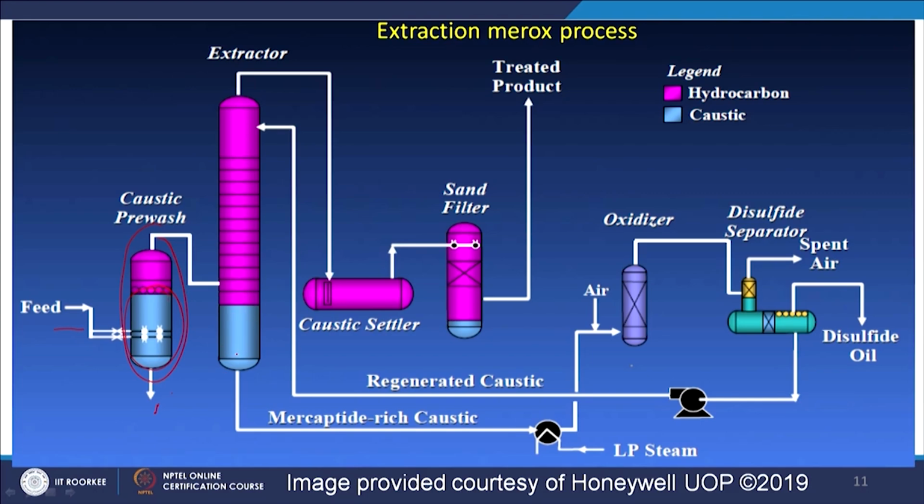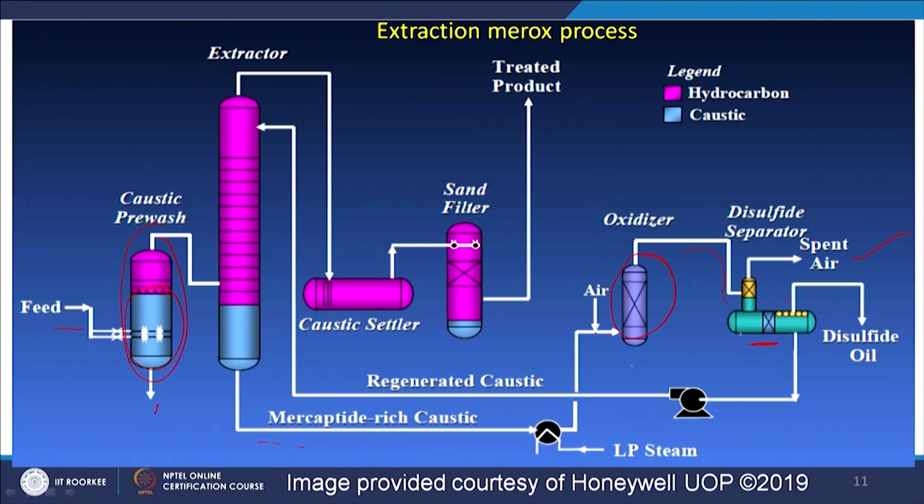Then the mercaptan-rich alkali solution goes to the second step for air addition, and this is our oxidizer where catalyst is used. Then disulfide forms here, and it is separated. So, in disulfide separation, spent air goes out, and then we have two phases, the disulfide oil phase and here the aqueous phase.